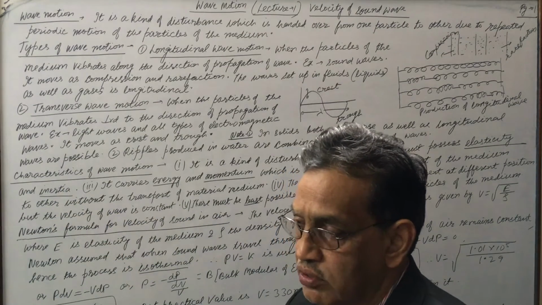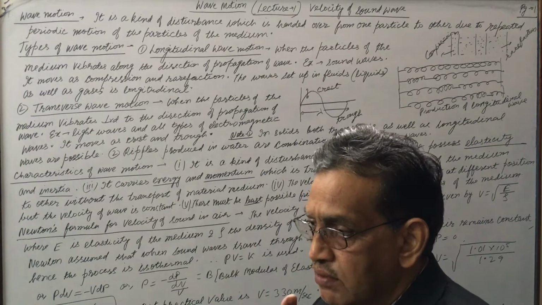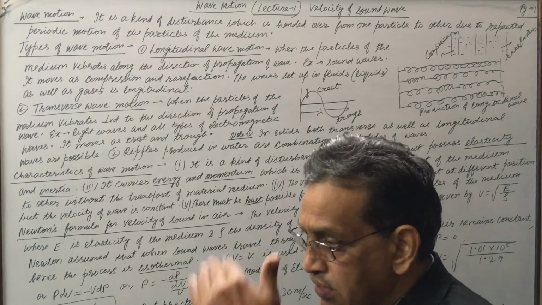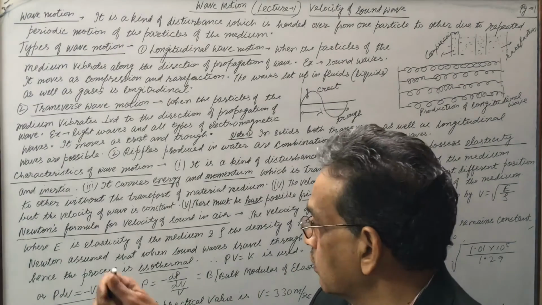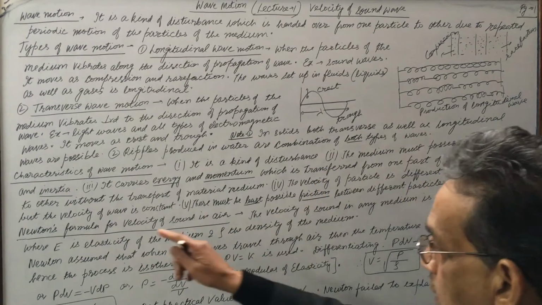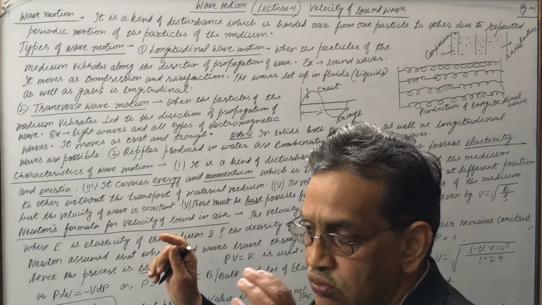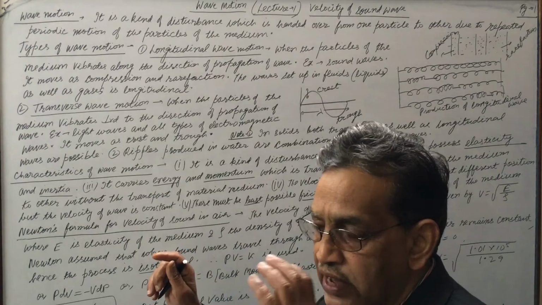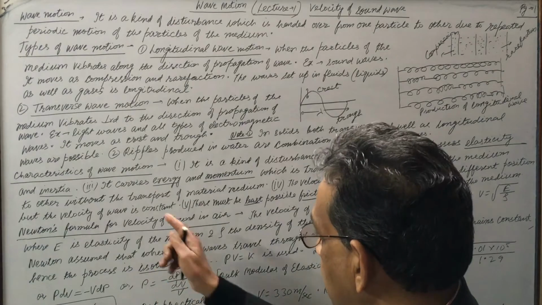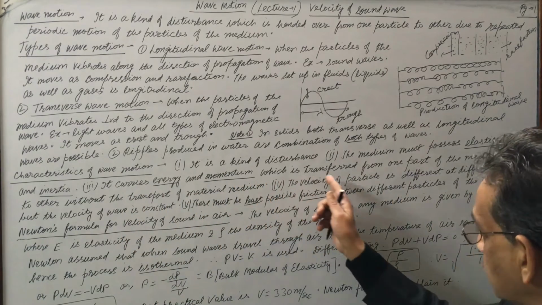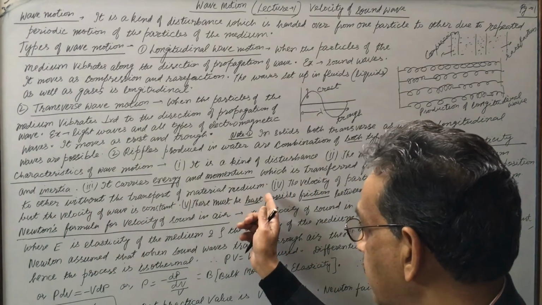Number 2, the medium must possess elasticity and inertia. Important for objective also: when we disturb, the particle gets disturbed and the particle moves in SHM, goes to the extreme and returns due to elasticity, and crosses the mean position due to inertia of motion. So medium must possess elasticity and inertia. Third, it carries energy and momentum. As I told you, the air particle carries the sound energy, and if there is energy, the momentum must also be present. So it carries energy and momentum which is transferred from one part of the medium to another without the transport of material medium.